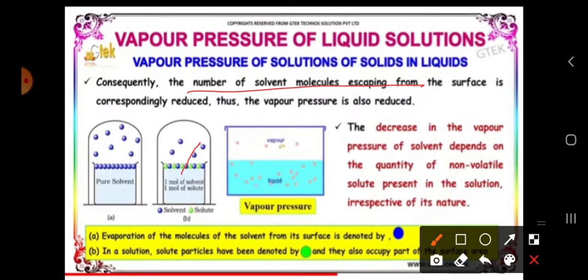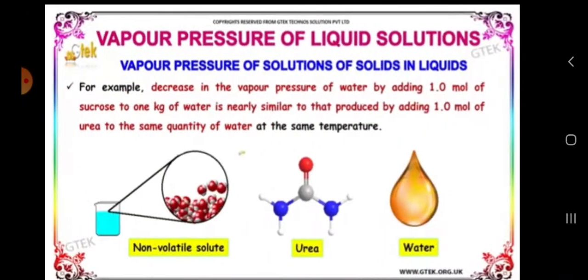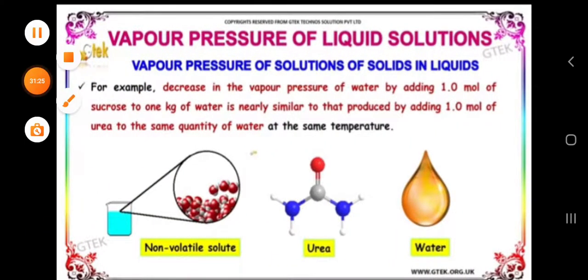The decrease in vapor pressure of the solvent depends on the non-volatile solute present in the solution. Why does it decrease? Because the molecules cannot easily evaporate.